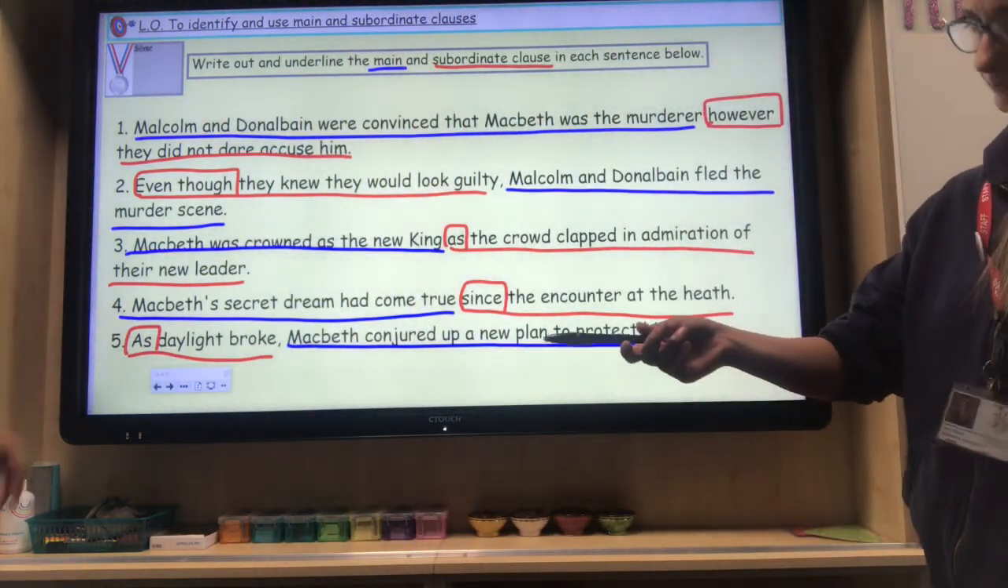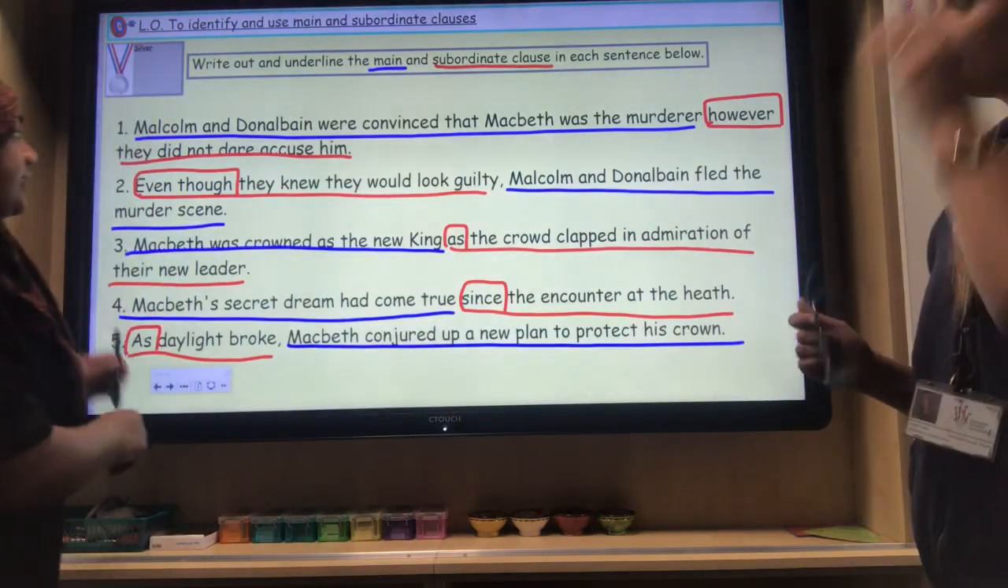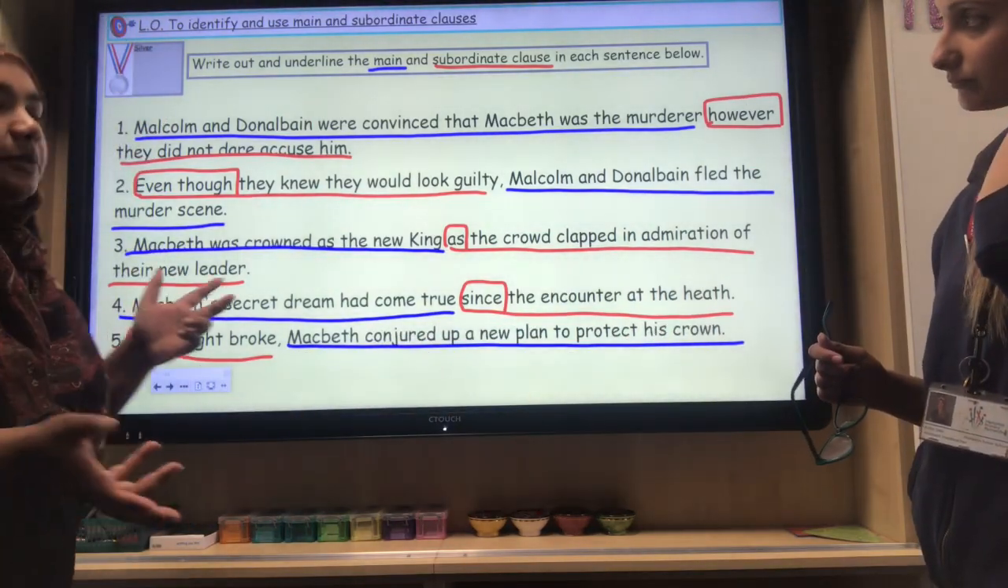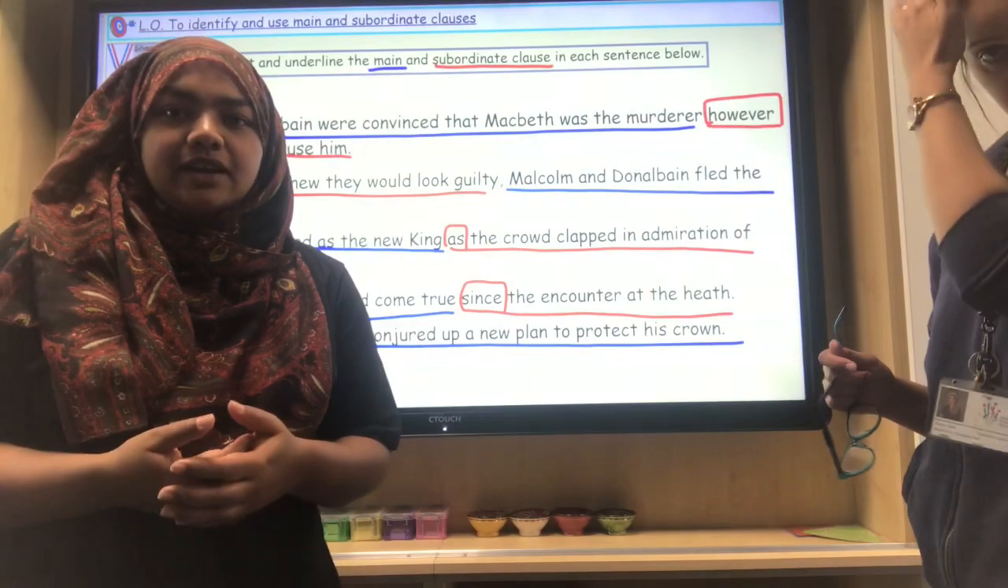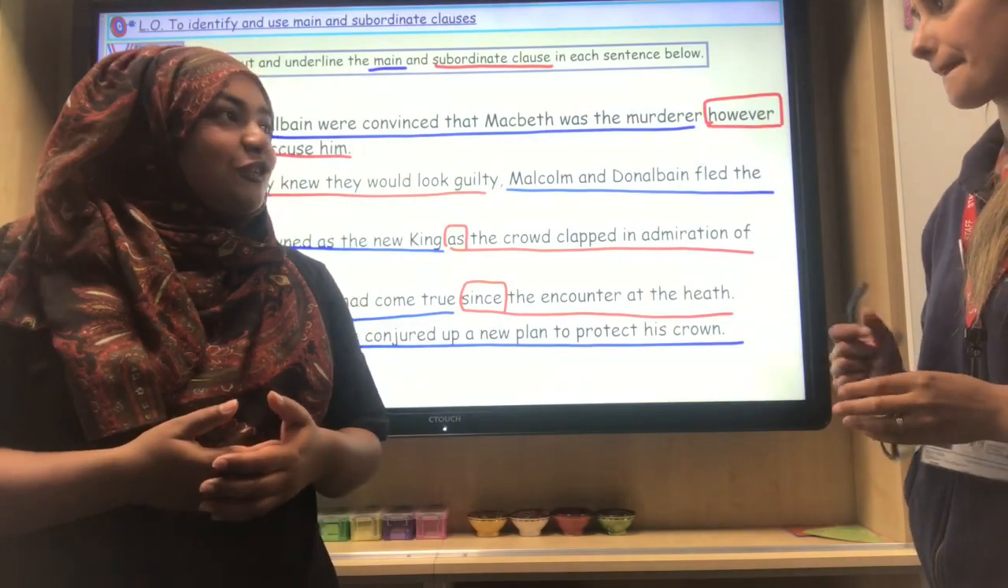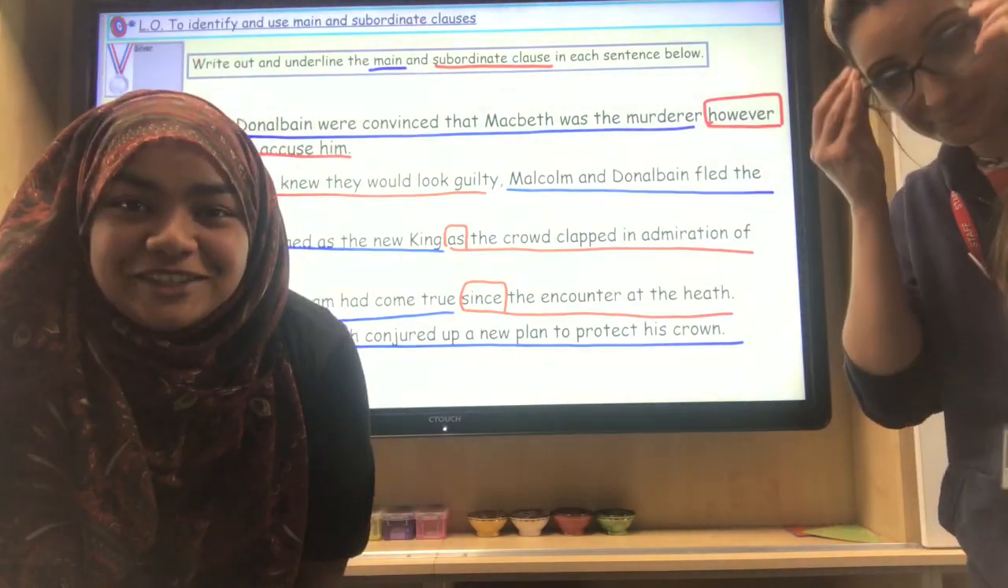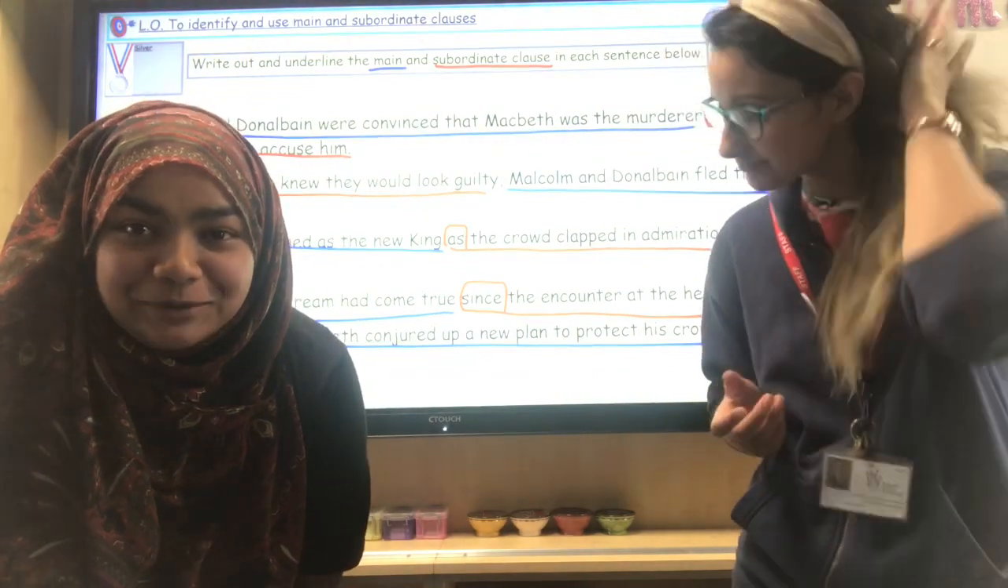So this is your mark scheme for, well, you've looked at bronze, this is your silver, and then obviously gold is completely up to you because you have that creativity and that time to do what you need to do. Right, so hopefully, boys and girls, you have a clear understanding now of main and subordinate clauses.